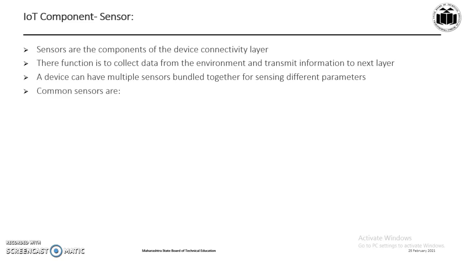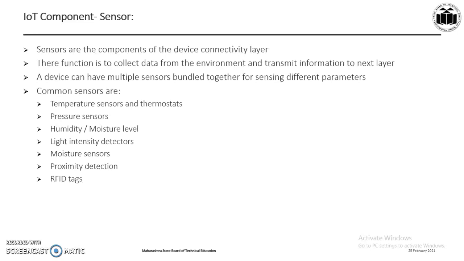Common sensors as per the applications are temperature sensors and thermostats, pressure sensors, humidity or moisture level sensors, light intensity detectors, moisture sensors, proximity detection, and RFID tags. The selection of the sensors or devices depends upon the application that is getting built up.